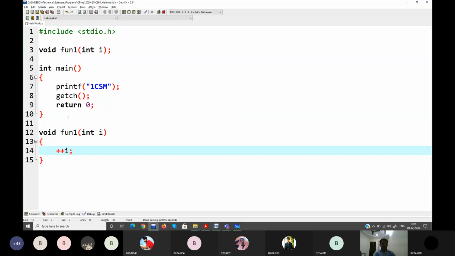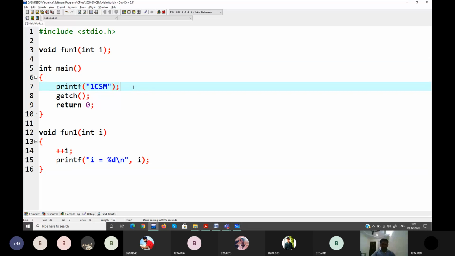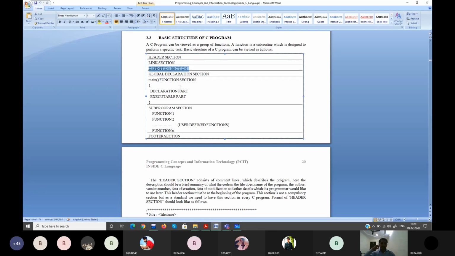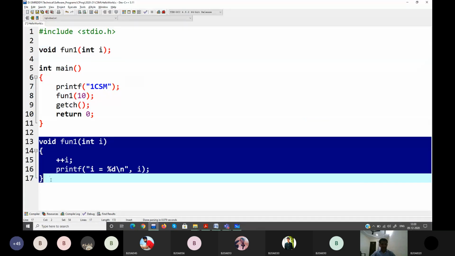I plus plus, and print it as I. So I'm just making you understand. Once I write the function, I call that. I'm trying to tell you this is a definition section where you have the declarations related to your function. Now see here, the subprogram section. The definitions of the functions that you mention in the declarations will be here. This is the function I declared here. This is the definition of the function.